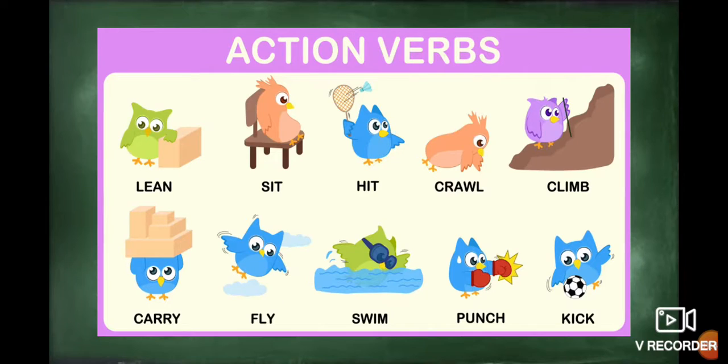Excellent job. Now we have a list of action verbs, as you notice in the picture. The first one is lean, which in Spanish means recostarse. Then we have sit, an action that we develop every day during the day. Hit: when we play tennis, soccer, or volleyball, we develop this action. Crawl: the majority of us did that when we were babies.